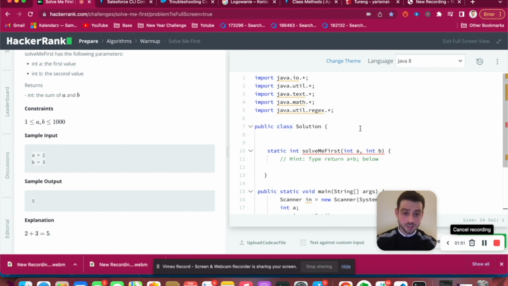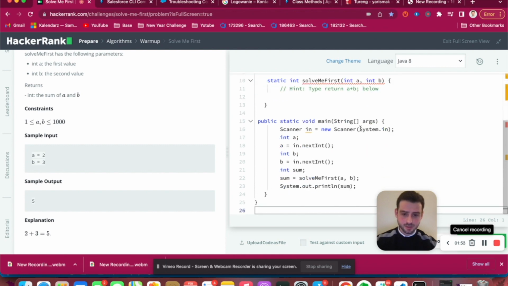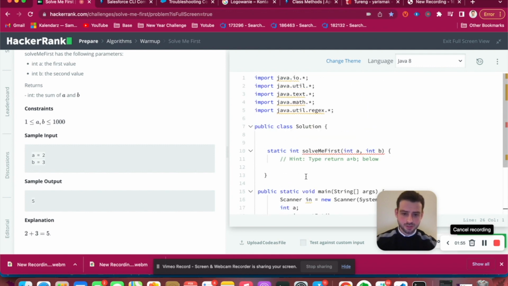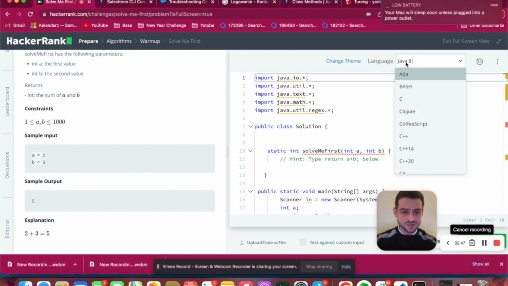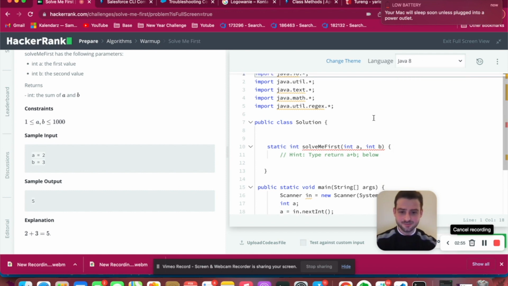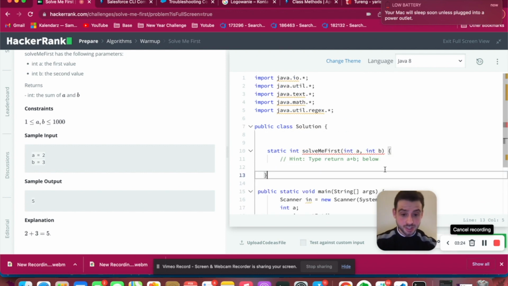Okay, on the right part, you see some code, right? The syntax is Java, it is Java 8. If you click on Java 8, you will see several options. But for your remark, there is no Apex included. That's the reason that we are here, right? As a result, we have the description on the left part and one space to put our code on the right part.